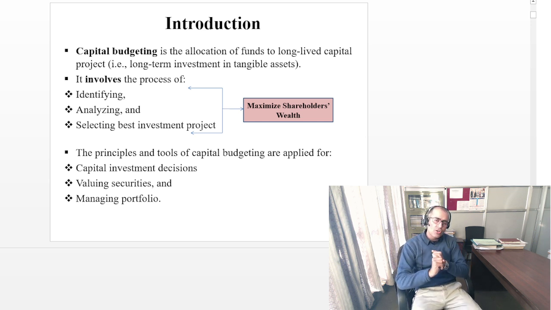And basically, what we do is we need to identify the project first of all. So once you identify the project, then we have to evaluate, or you can say that we need to analyze the project, whether that project is financially viable or not. Then lastly, we would be selecting the best project. This is all about the background of capital budgeting.